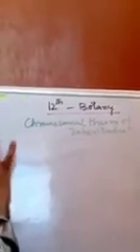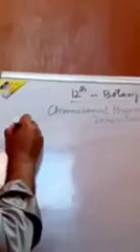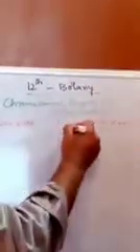This is the Mendelian work, and here we will see what Sutton and Boveri gave as the chromosomal theory of inheritance.